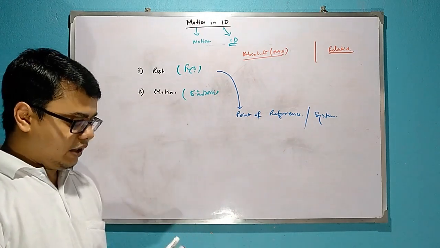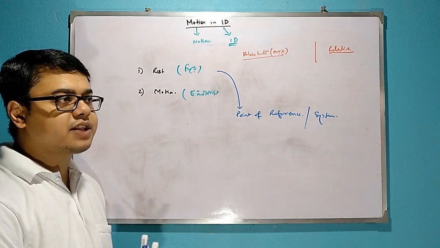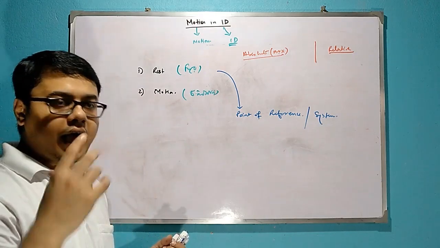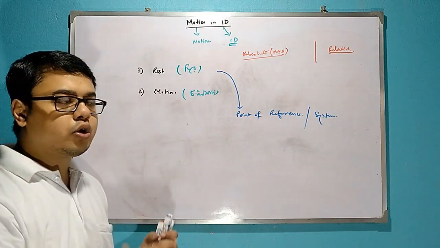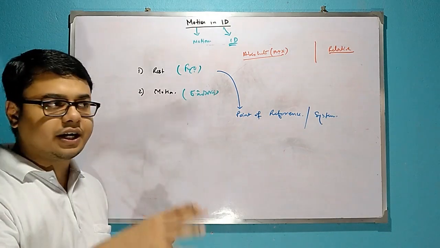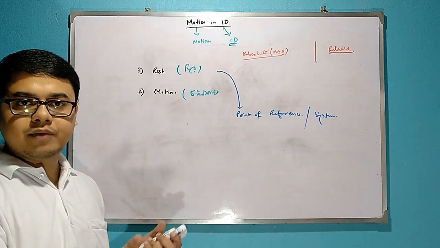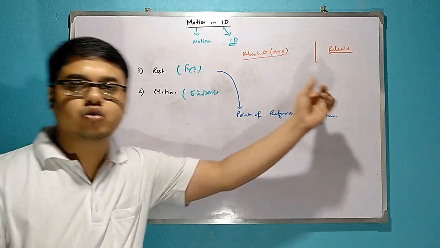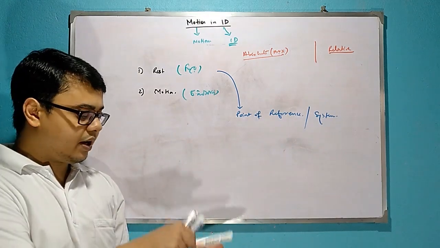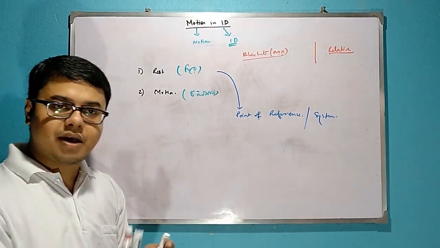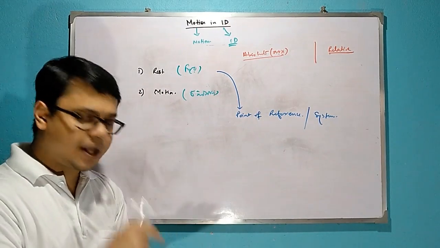But if you take the point of reference as the earth, the universe, then the earth is actually moving. So anything that lies on the earth is also moving. Relative to the solar system or universe, this pen is moving. But if you consider the system as my own room, this pen is at rest.